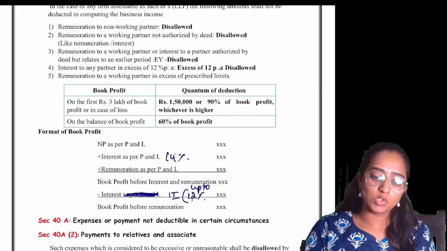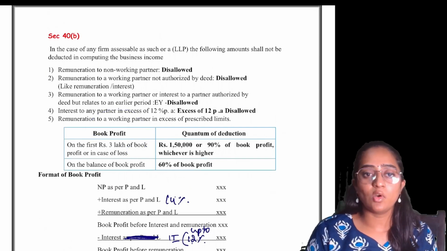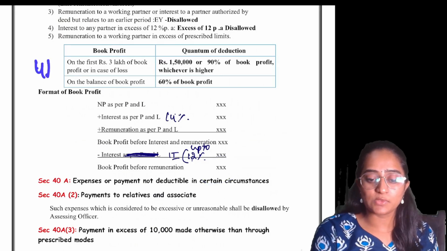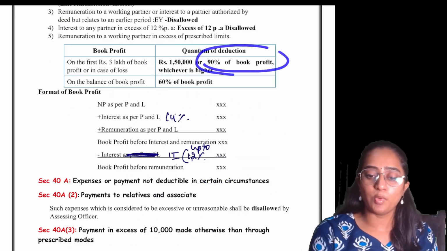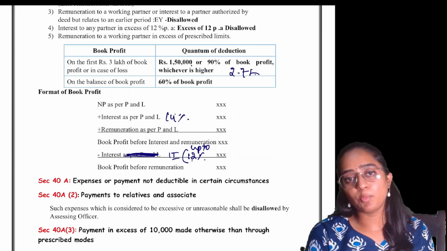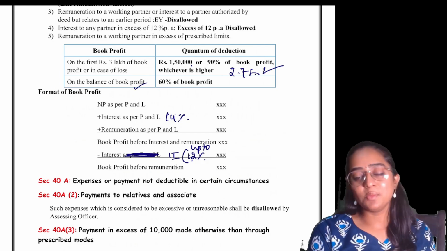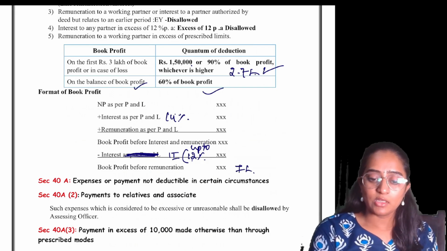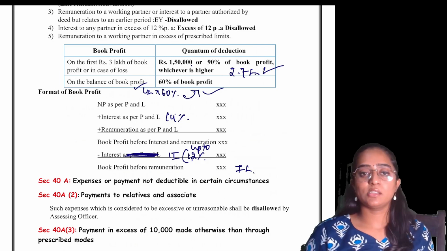After recording the remuneration, what you will do is take the book profit: on the first 3 lakh of the book profits, or in the case of loss, 1,50,000 or 90% of the book profit, whichever is higher. You got this? If the book profit is 4 lakh rupees, 3 lakh into 90% leads to 2.7 lakh. 2.7 lakh or 1.5 lakh, whichever is higher. Obviously, it's 2.7. On the balance of the book profit, it is going to be 60% of the book profit. Suppose if it is 7 lakh, 3 lakh is considered here, and the remaining 4 lakh is multiplied by 60% of the book profit.